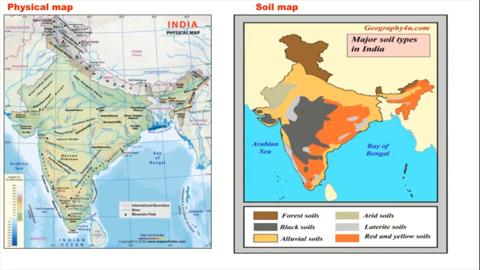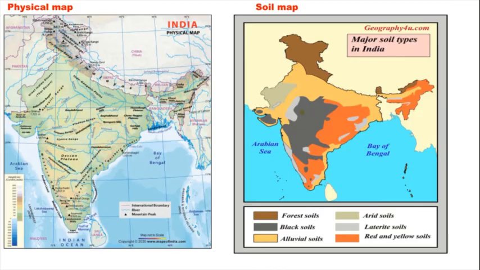And in the soil map, what will we get? With the help of this soil map we can do agricultural extension and land evaluation, and it shows diversity of soil types and even soil properties, because we don't have only one type of soil. We will get many types of soils. For example, forest soil, black soil, laterite soil, alluvial soil, etc. Many are there. So we will get many things from the soil map.